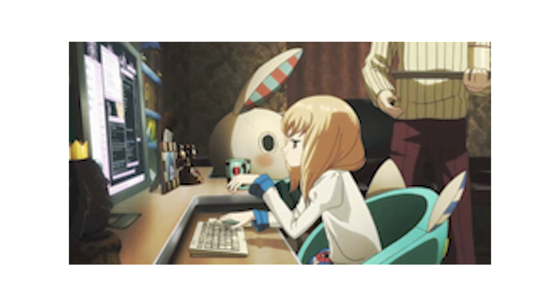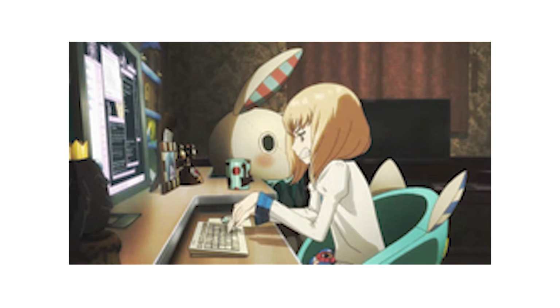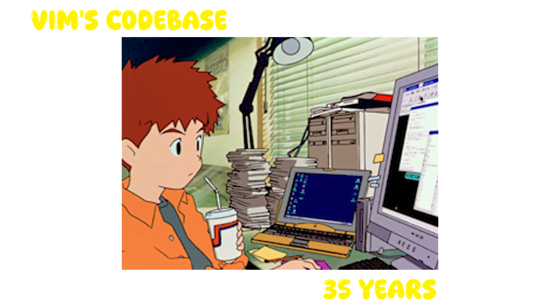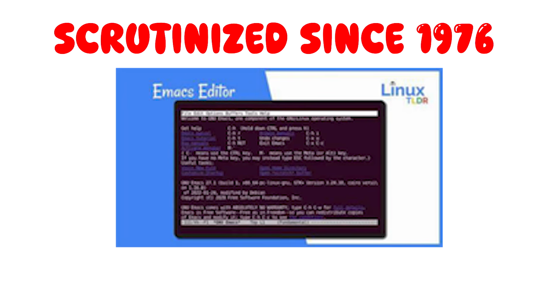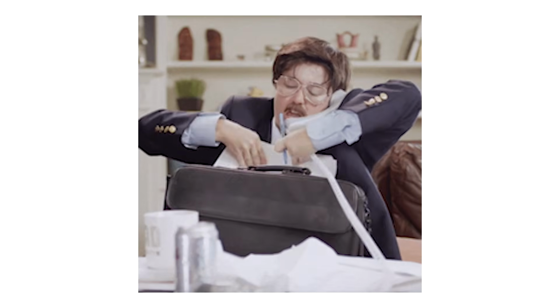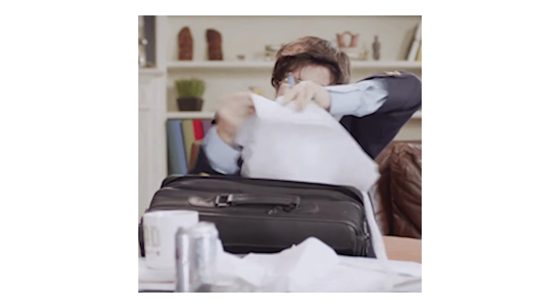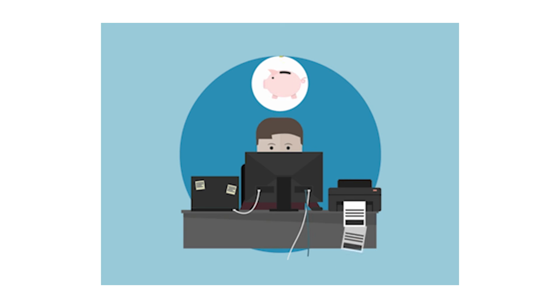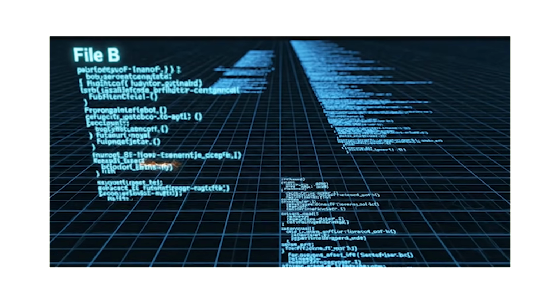Here's what makes this story different from any other vulnerability disclosure. Vim's code base has been reviewed by thousands of developers over 35 years. Emacs has been scrutinized since 1976. 50 years. Both projects have been through formal security audits. Google Project Zero looked at Vim. Multiple firms have audited Emacs Lisp. They all missed it.